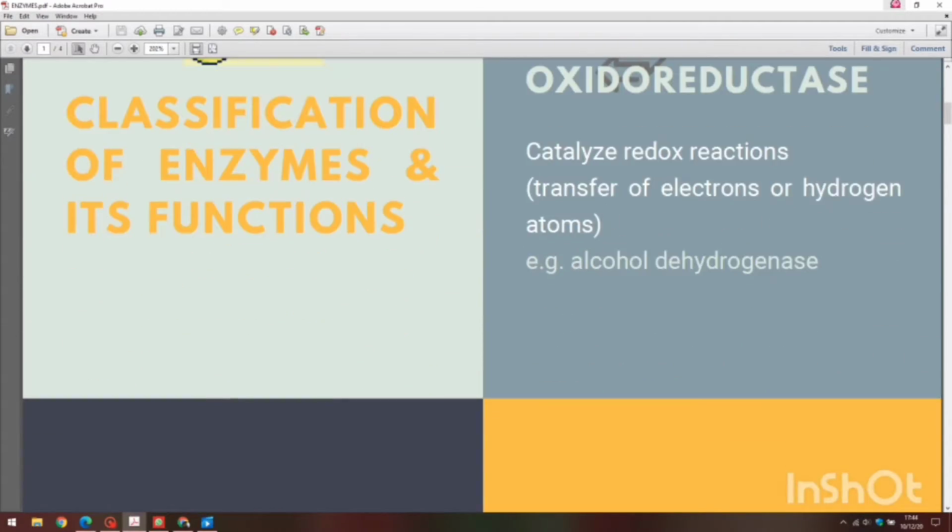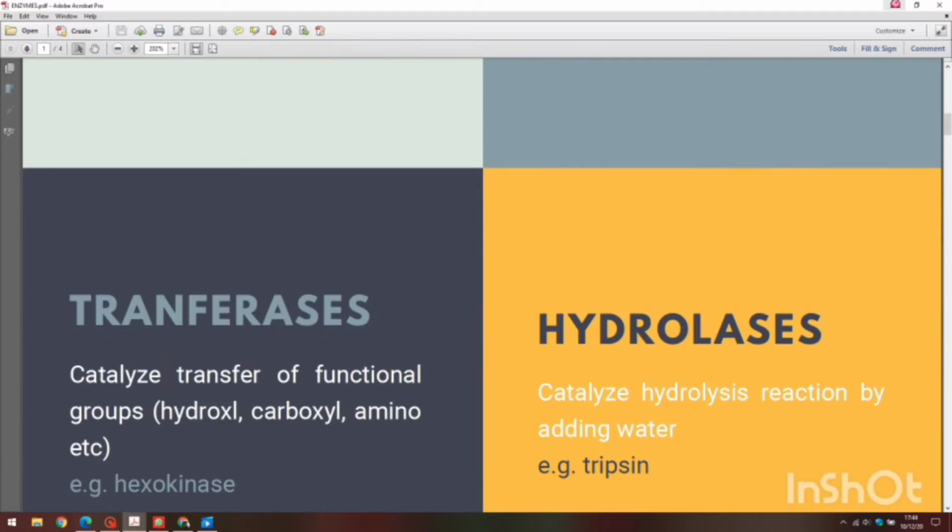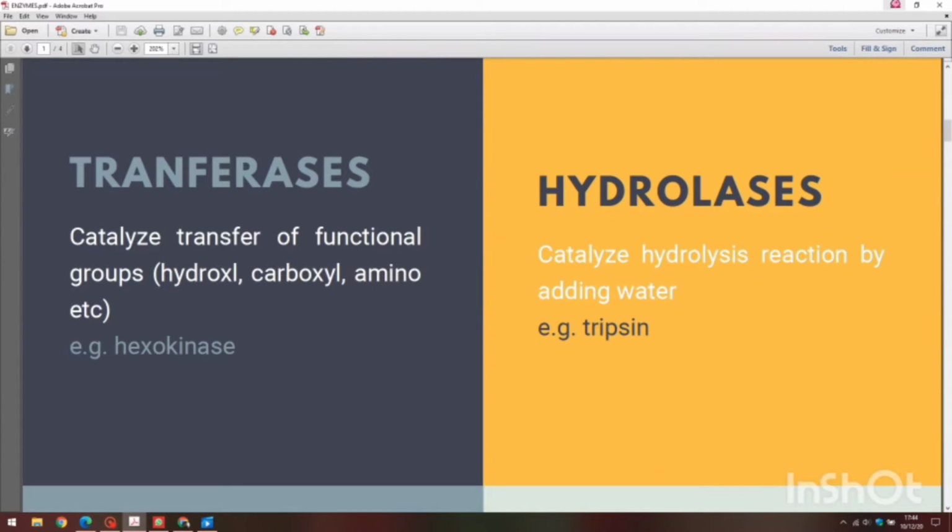Classification of enzymes and its functions. First come oxidoreductases, which catalyze redox reactions, which means the transfer of electrons or hydrogen atoms. For example, alcohol dehydrogenase. Next, transferases, which catalyze transfer of functional groups such as hydroxyl, carboxyl, amino, and etc. For example, hexokinase. Next, hydrolases, which catalyze hydrolysis reaction by adding water.